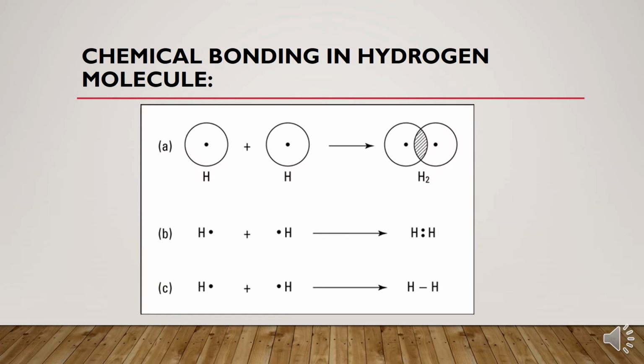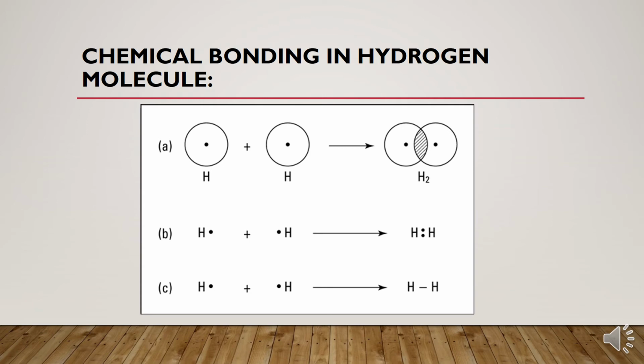Let me explain chemical bonding in the hydrogen molecule through this diagram. Here you can see very clearly a hydrogen atom in isolated form with one electron in its K shell, and another hydrogen atom with one electron in its K shell in isolated form.